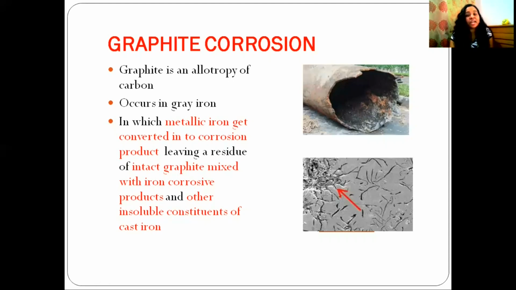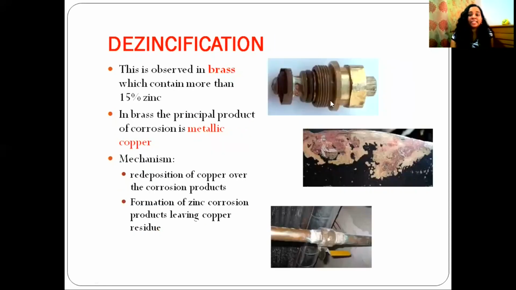This picture represents graphite corrosion.